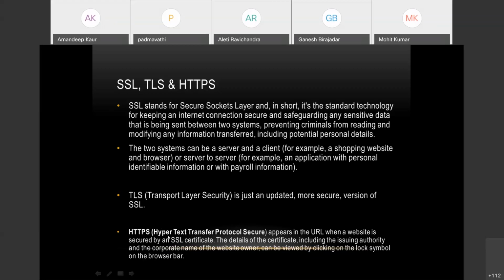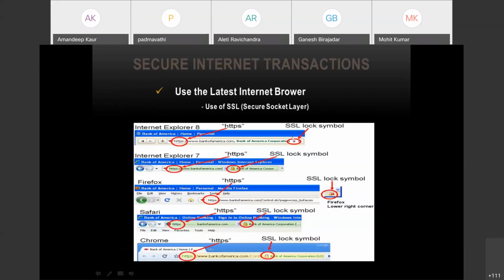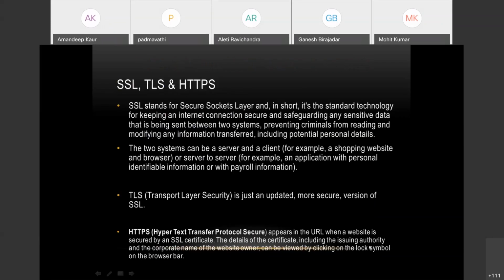And HTTPS is basically a protocol. HTTPS is Hypertext Transfer Protocol Secure, and it appears in the URL whenever a website is secured by an SSL certificate. So generally, whatever website starts with HTTPS is secured by an SSL certificate. And the details of the certificate, the issuing authority, the corporate name of the website owner, everything can be viewed if you just click on the lock symbol. You will get all the information about the issuing authority, certificate details, and corporate name of the website owner.